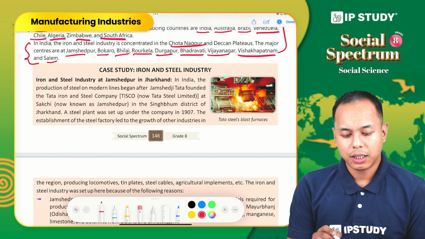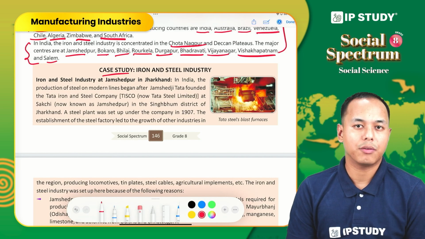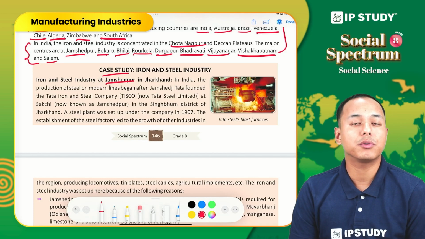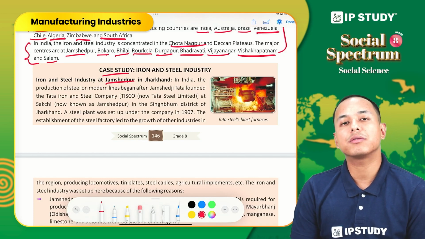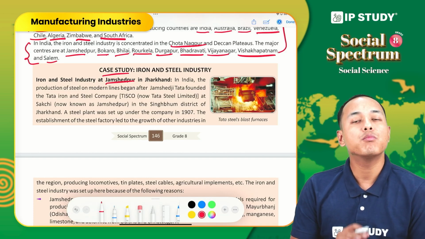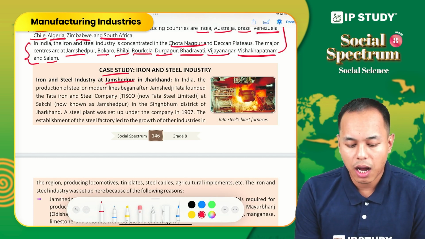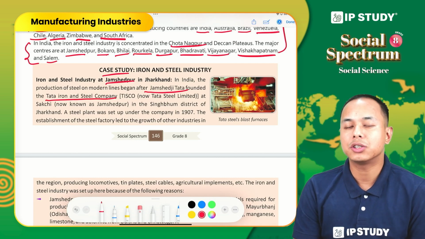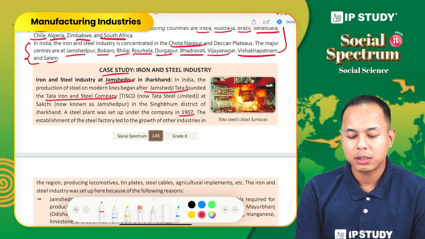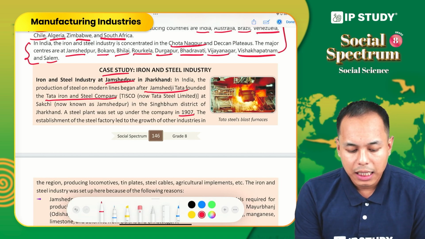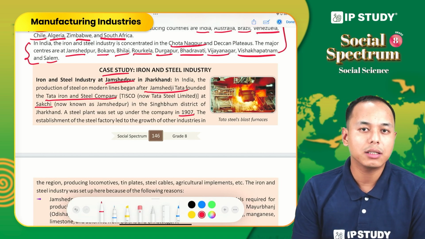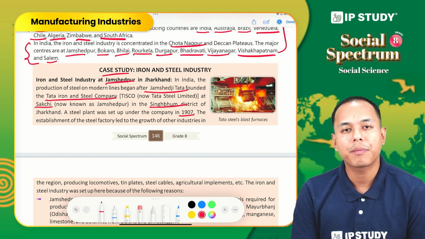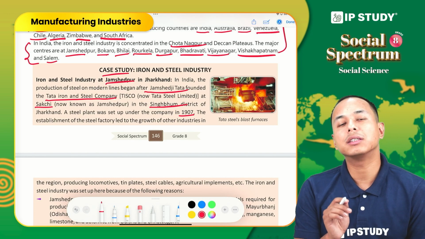Now let us see the case study of iron and steel industry. We will discuss one center from India and one center from USA. Firstly, iron and steel industry in Jamshedpur in Jharkhand. When we talk about the production of steel in India, in modern lines, the production of steel started after Jamshedji Tata founded the Tata Iron and Steel Company, or in short TISCO. It was founded in 1907 at Sakchi, now called Jamshedpur, in Singhbhum district of Jharkhand. So in 1907, TISCO was established by Jamshedji Tata.